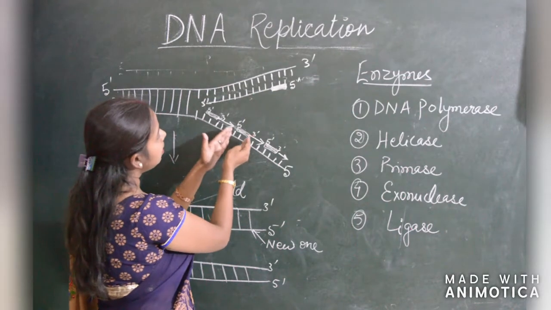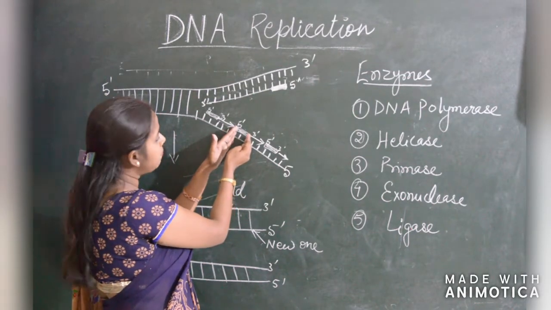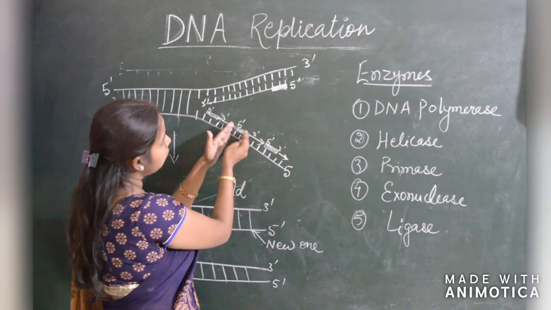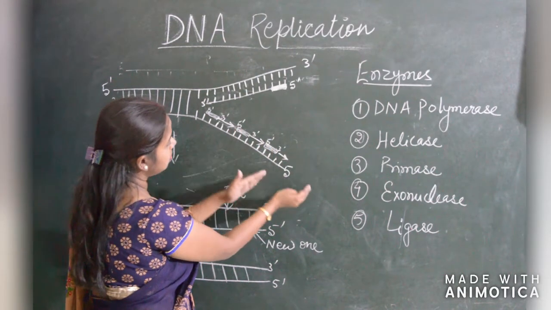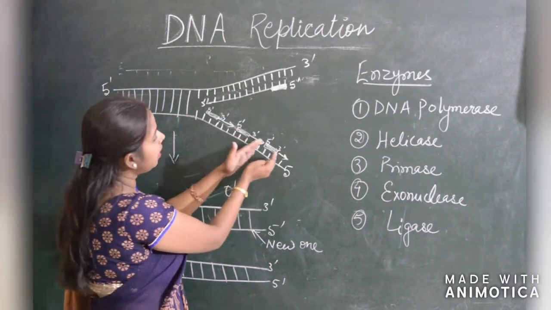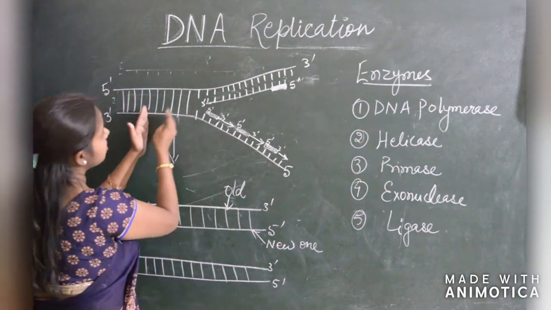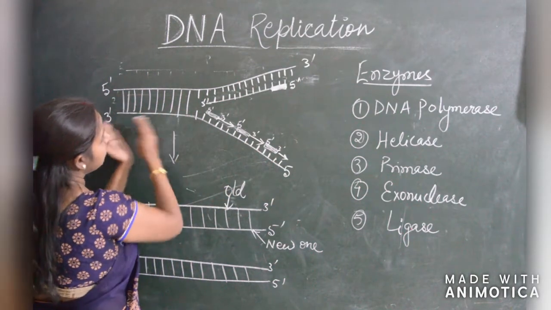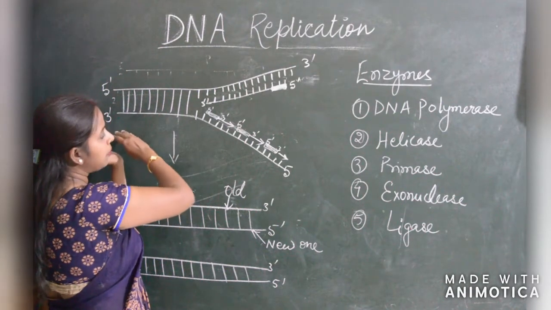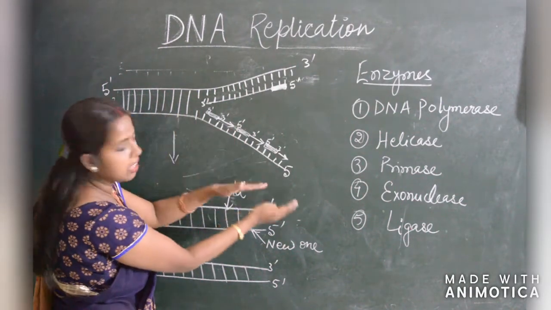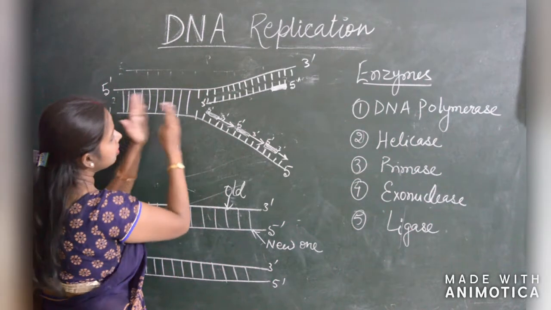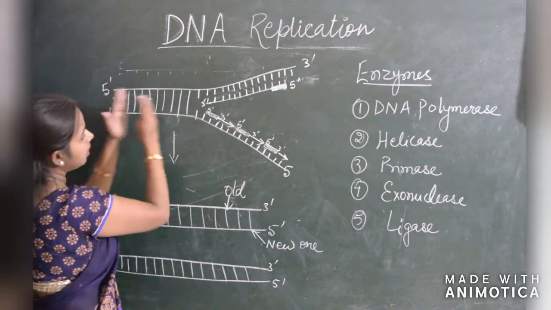Then again primase comes, primer forms, DNA polymerase attaches, forms DNA in a certain part of the strand. Then again it is going in a back way. Unwinding is occurring, this means going back, but formation is going in the 5' to 3' direction. It goes back again in this way, going back again in this way.